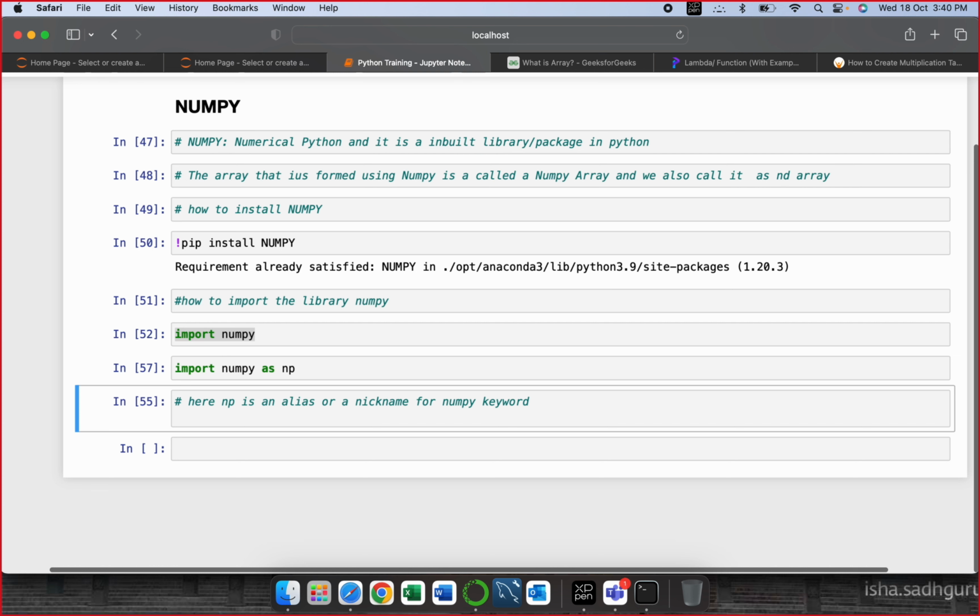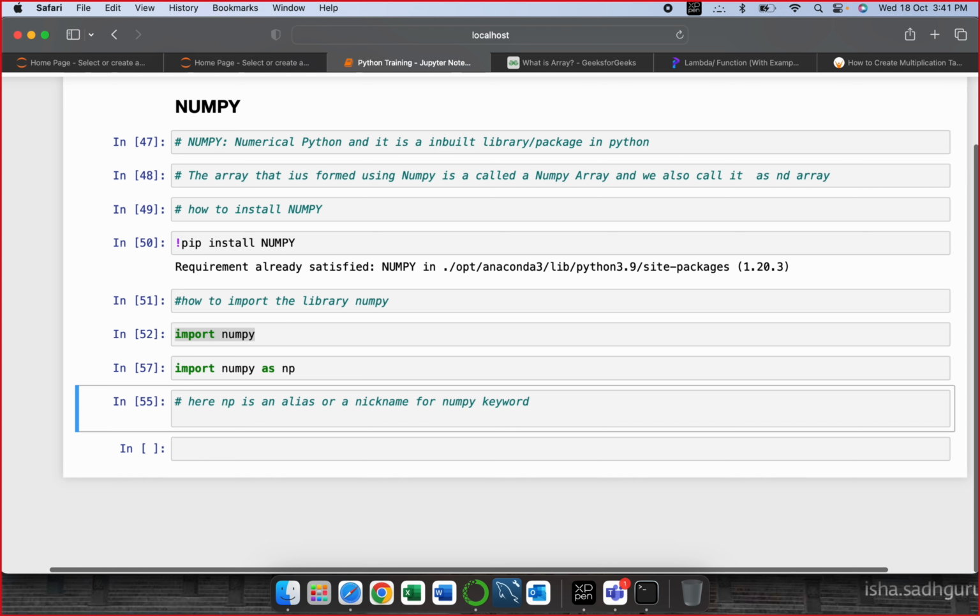But better use np as an alias for numpy, because if you use something else, other coders who would be working on your code won't understand what that alias is. They'll have to go back to the entire code and check what xyz, whatever alias you have given. So better practice is to give it as np as numpy's nickname, or sorry, alias. That's how we call it.